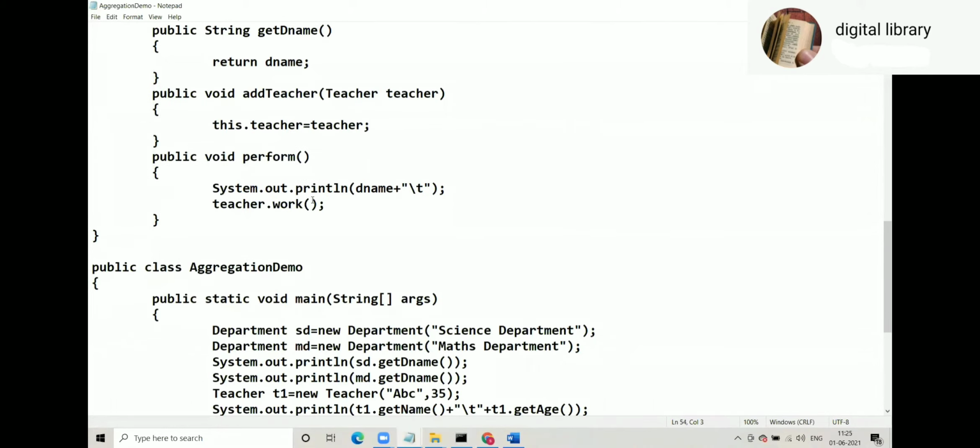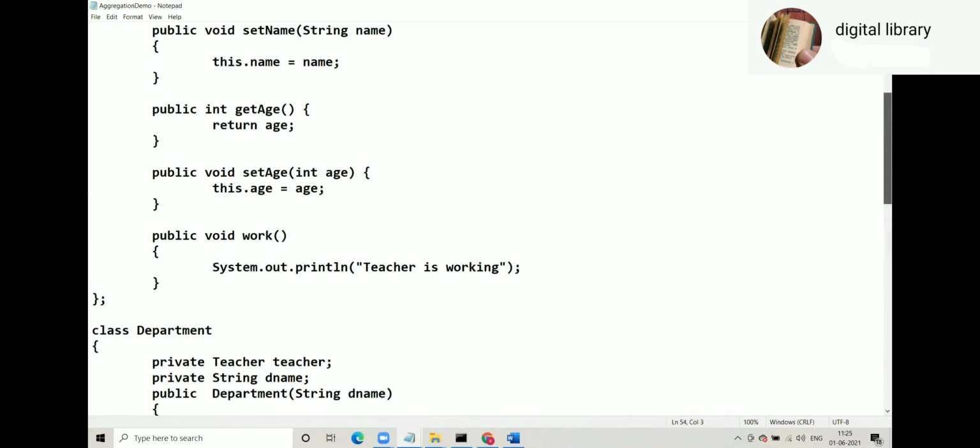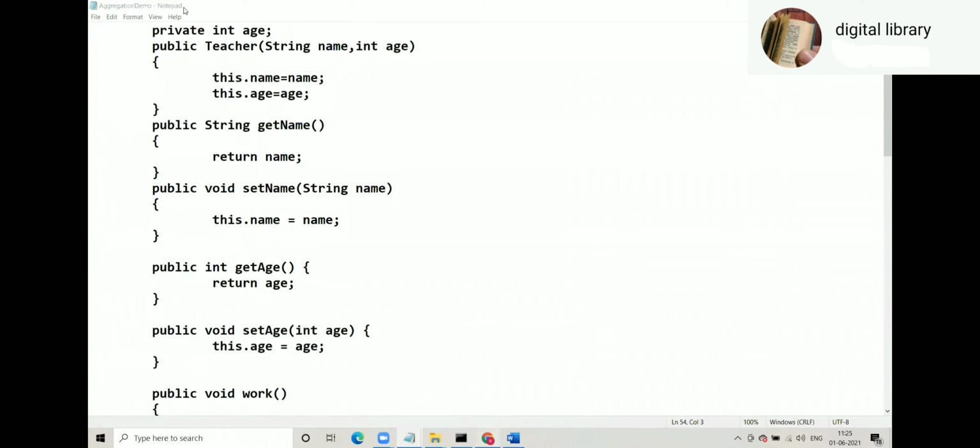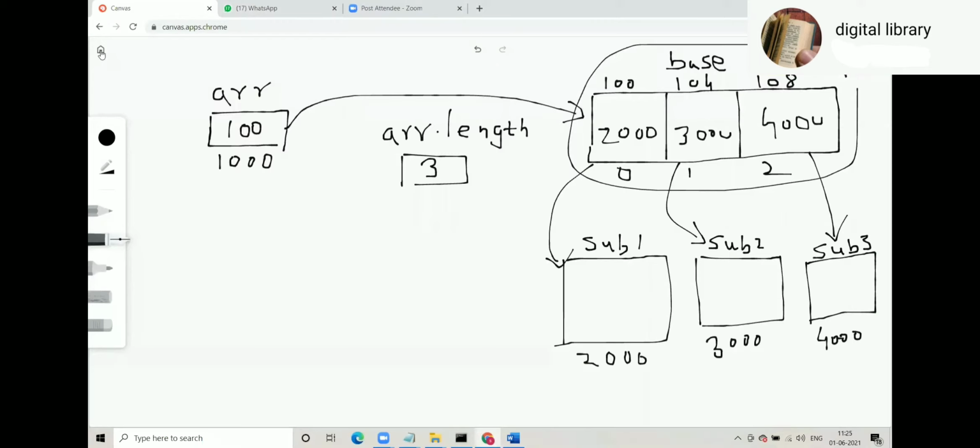Okay. Output we will see afterwards. First, let us understand this example. We need a canvas for drawing.